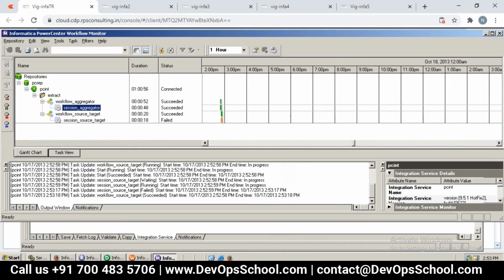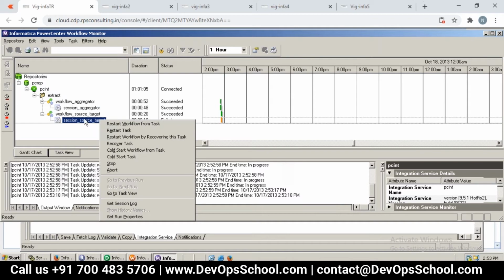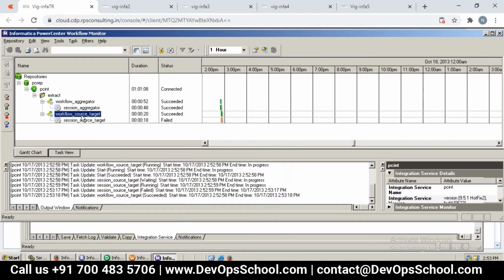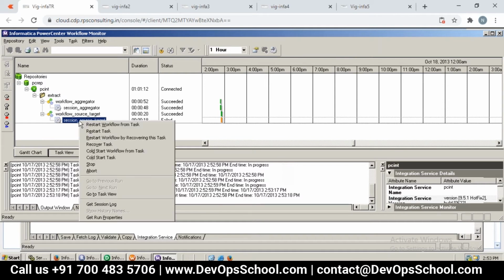It's running, right? Can you see here? It got failed. Yes or no? Now we need to look at why it failed. Look here: the workflow is successful, but the session failed. Which means we need to look at what went wrong.